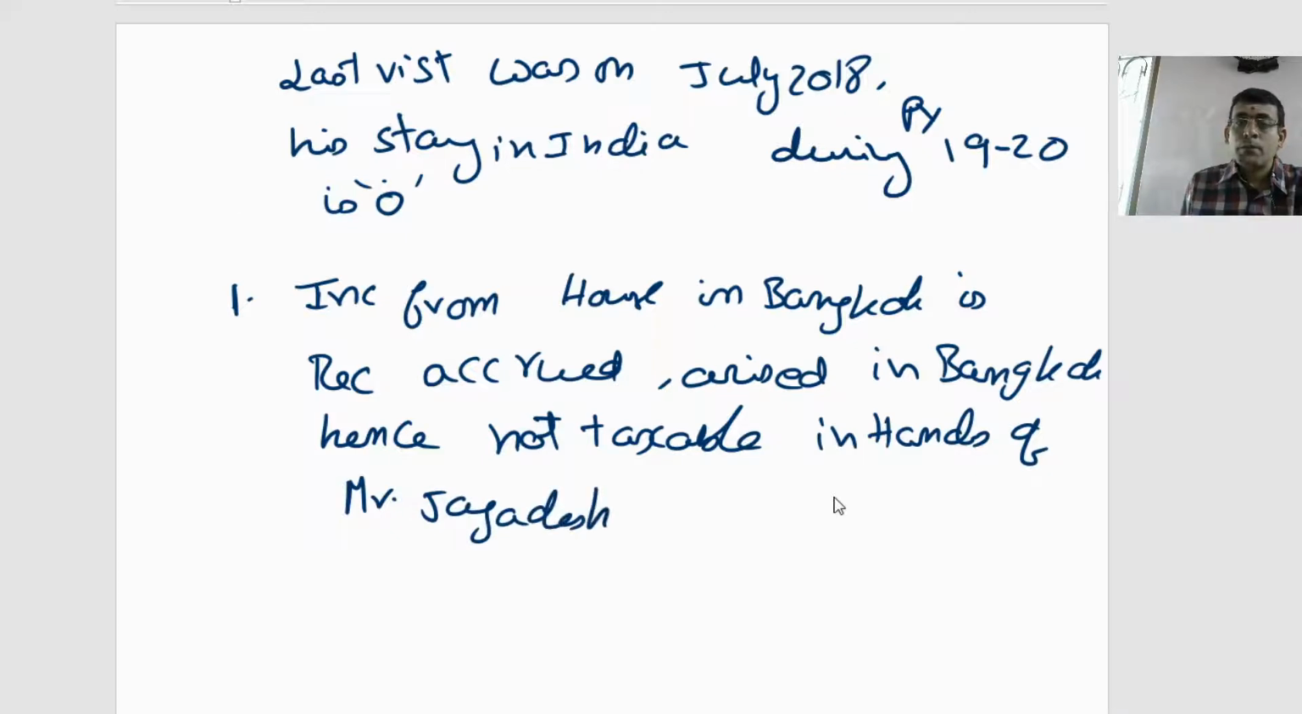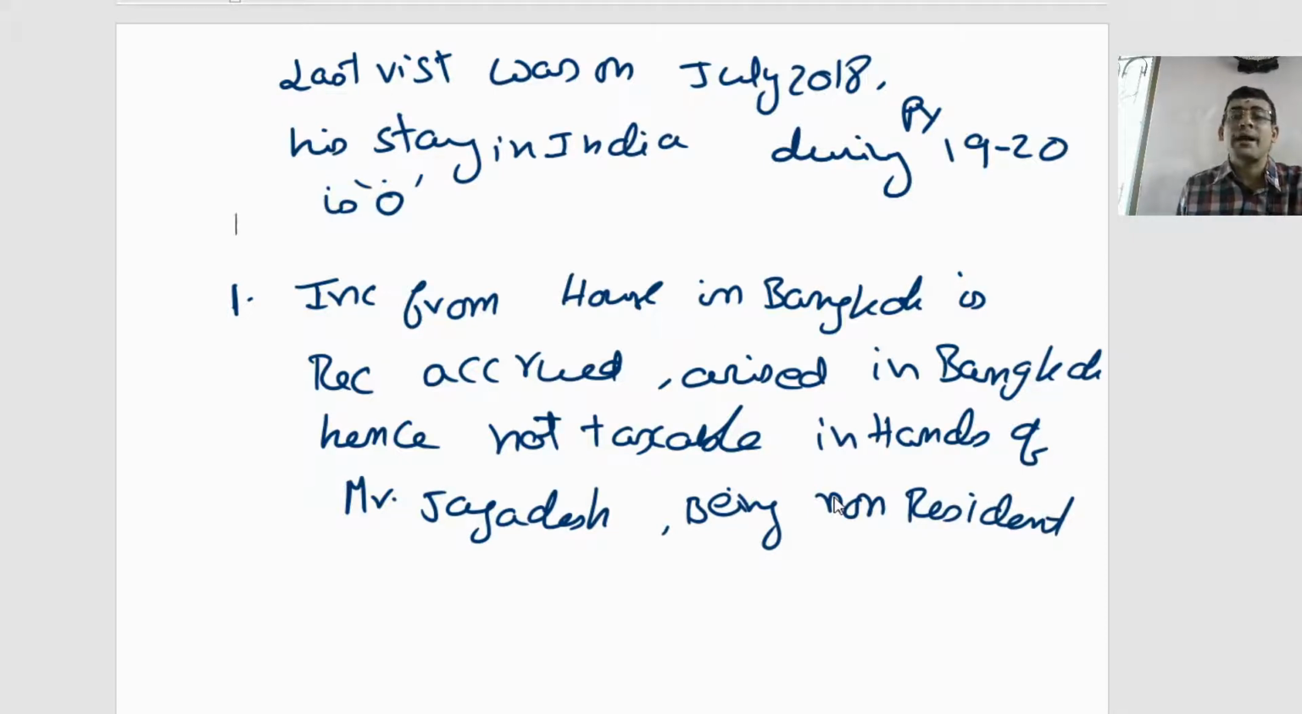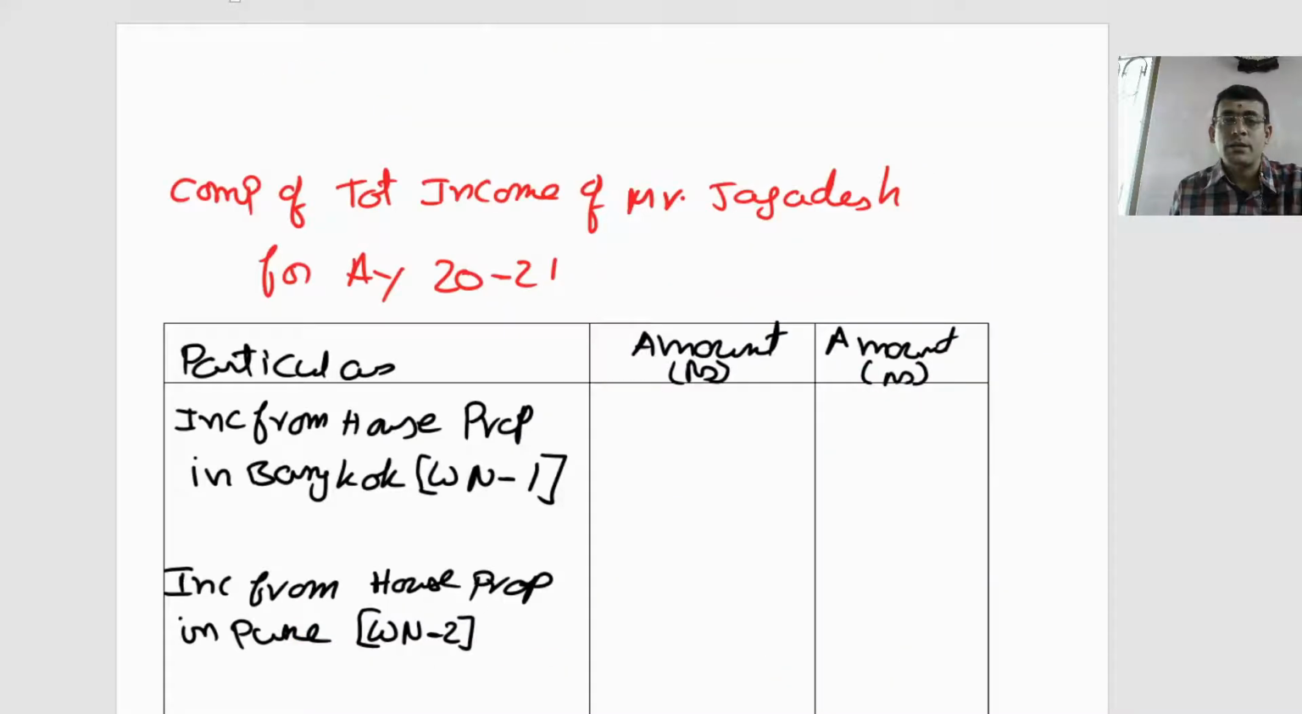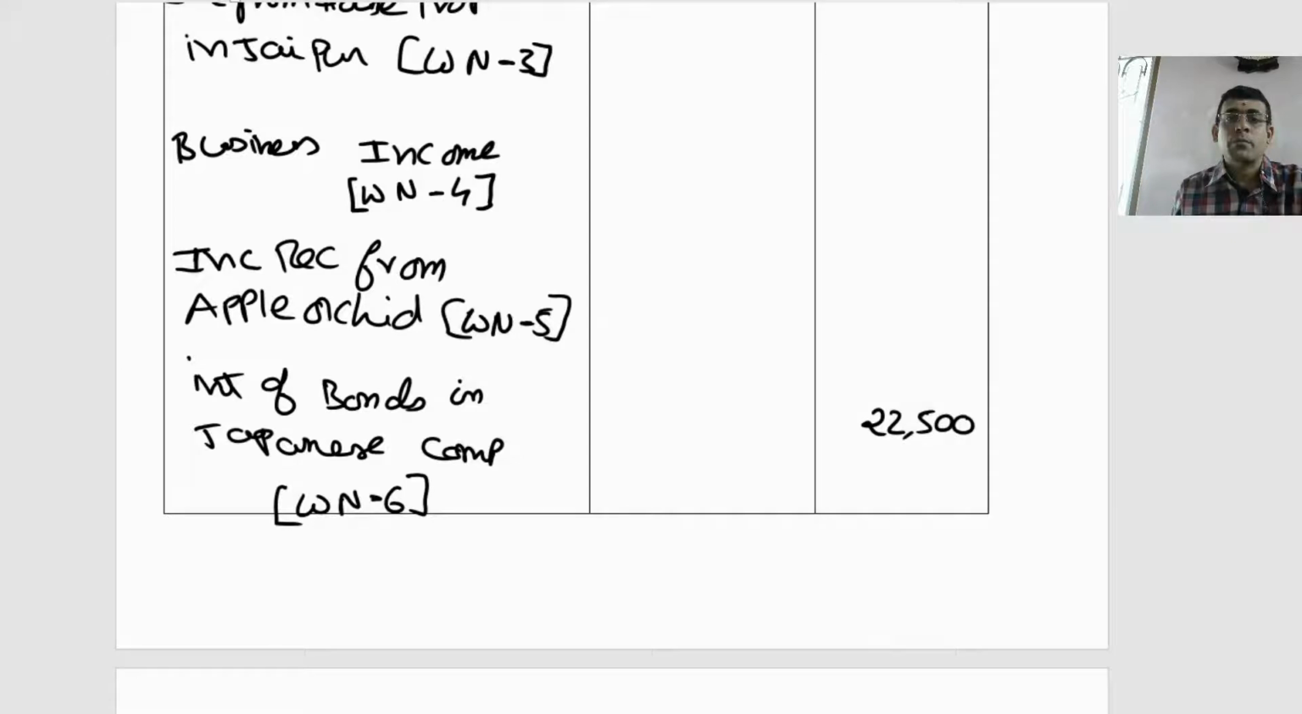Why? Being a non-resident, it is not taxable. So income from house in Bangkok is received, accrued and arisen in Bangkok. So hence not taxable in the hands of Jagadish, being a non-resident, because only income which is called an Indian income is taxable. That was the first working note. Then let us move on to the second. Income from house property in Pune is the second working note.